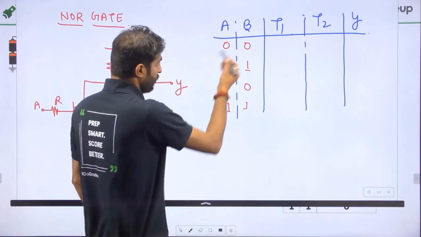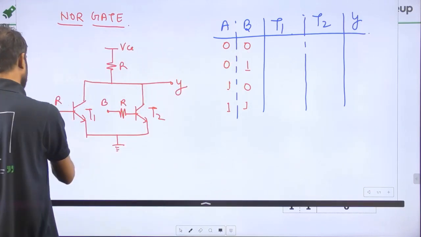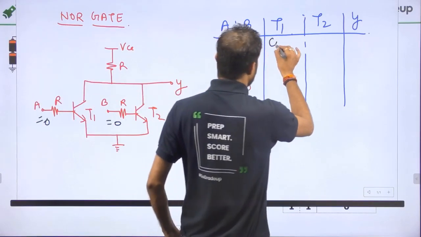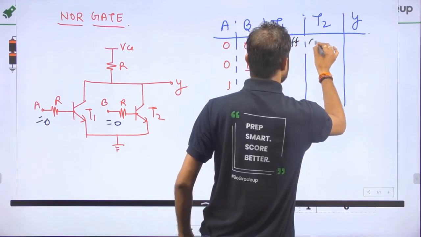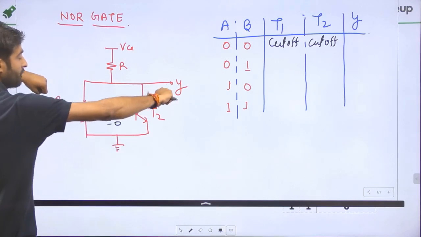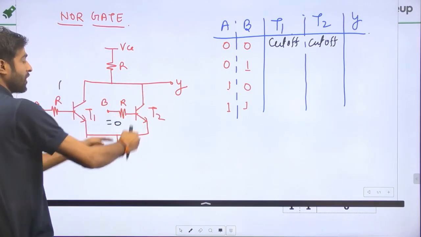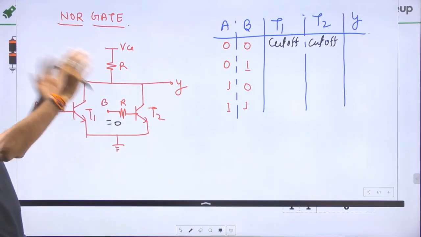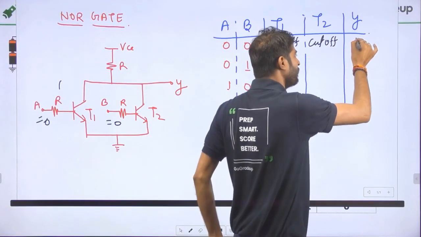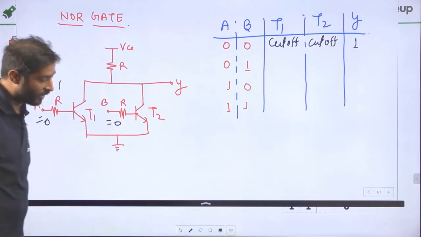Now for 0 0, if both inputs are 0, then of course both the transistors work in the cutoff region. If all the transistors are in cutoff, that will be an open circuit. If it is open circuit, then the output is not connected to the ground, so the output will be VCC. VCC means 1.